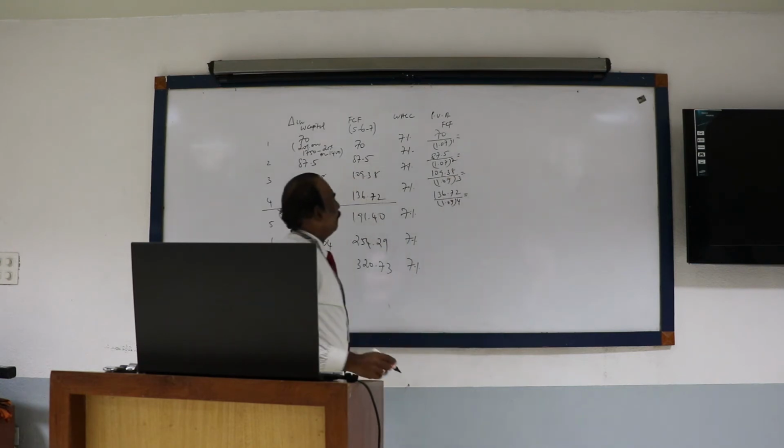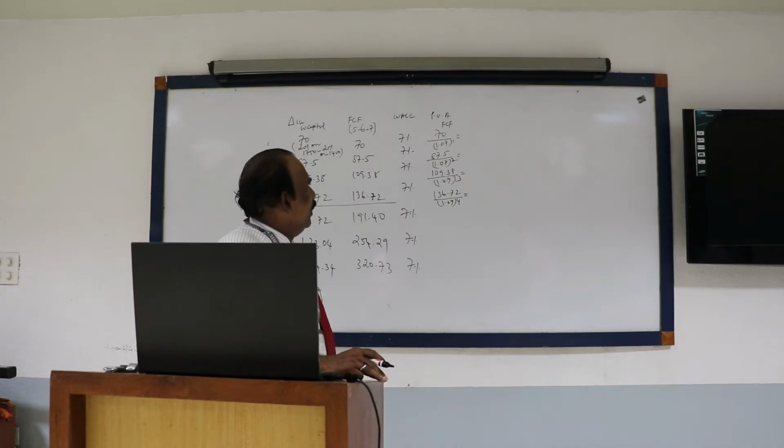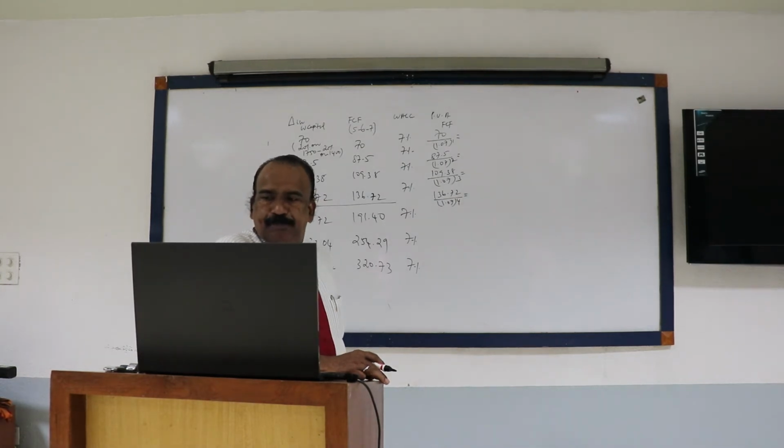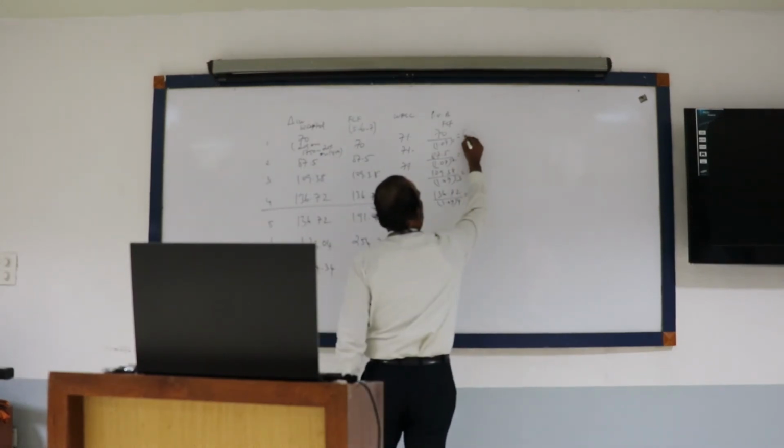How much comes? 70 divided by 1.07 is 65.42.